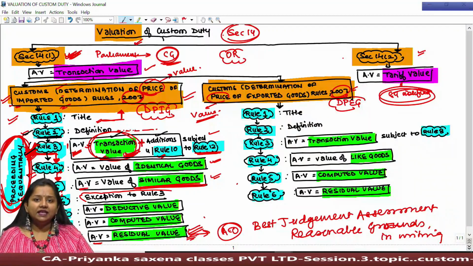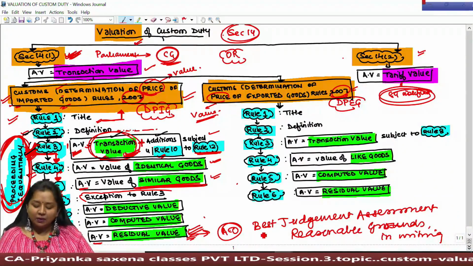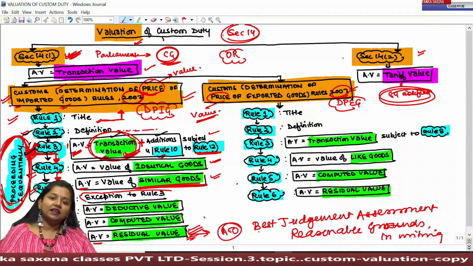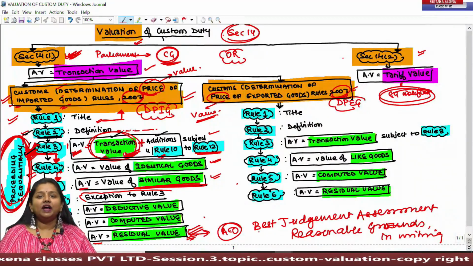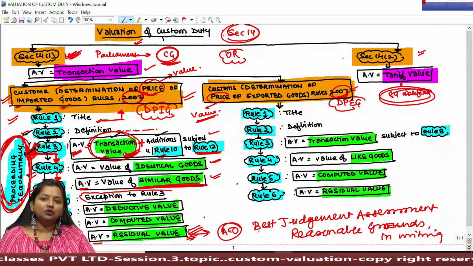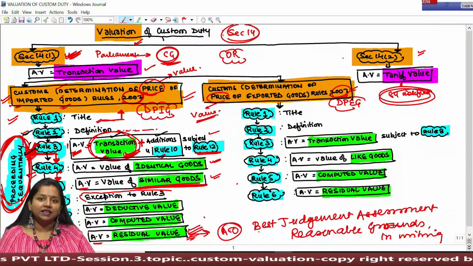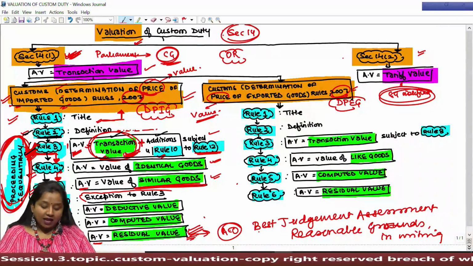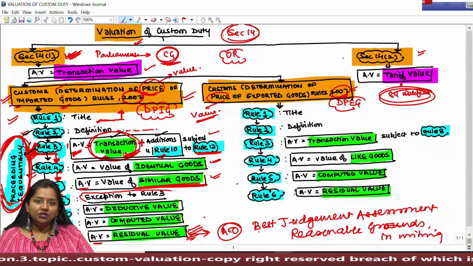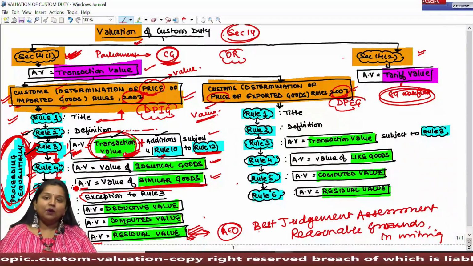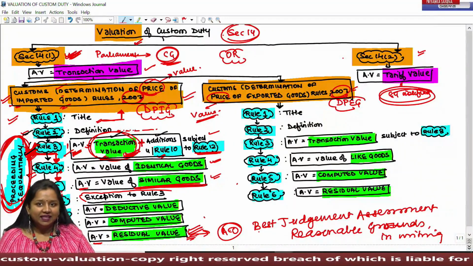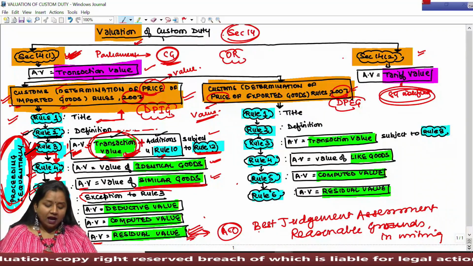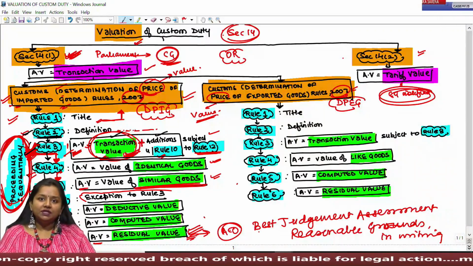However, if the assessee is not satisfied with the value determined by the officer, and finds it to be very expensive, then the assessee has the authority to file an application and appeal to the respective adjudicating authorities for determining the value thereupon. And the value so determined under these rules shall be taken as AV upon which duty shall be computed.